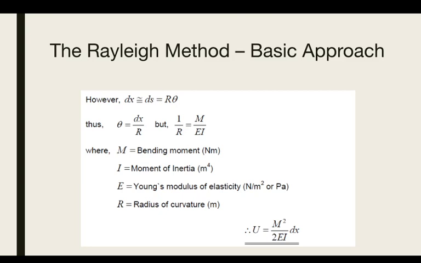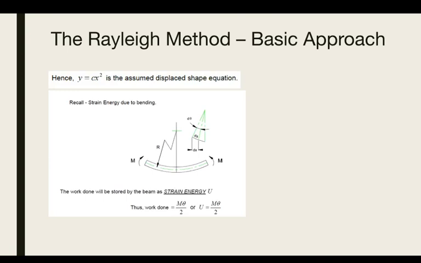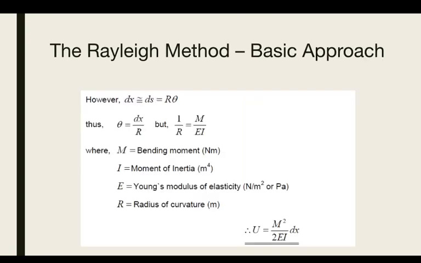So if you substitute this theta into the strain energy u equals m theta divided by 2, you have m into m divided by ei dx. So m squared divided by 2 ei dx, the strain energy in the basic approach.